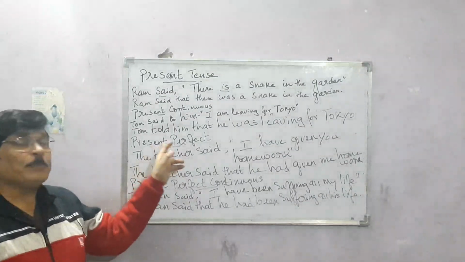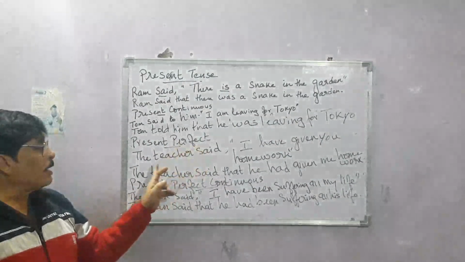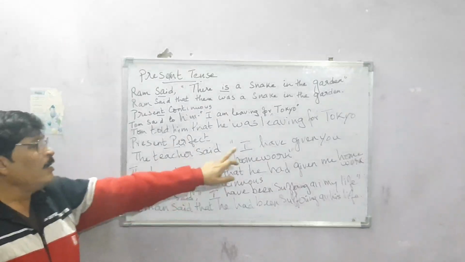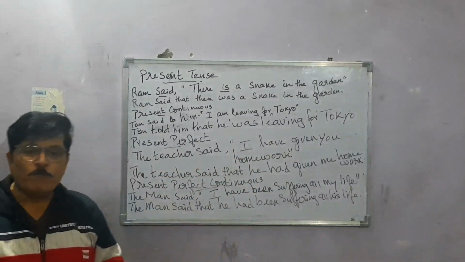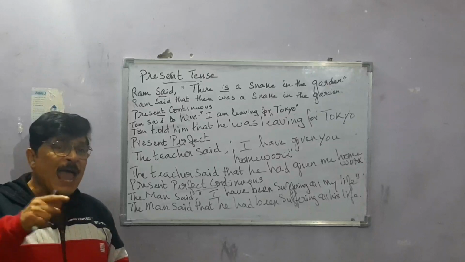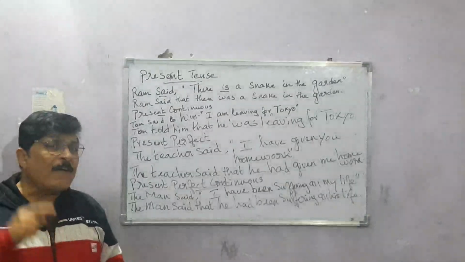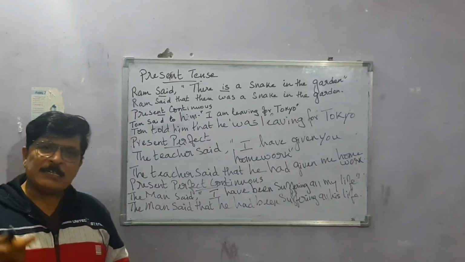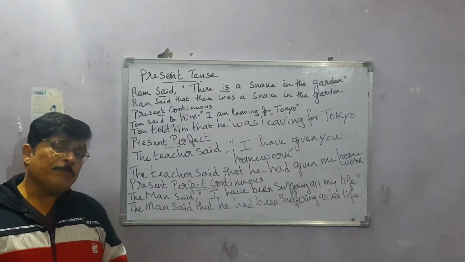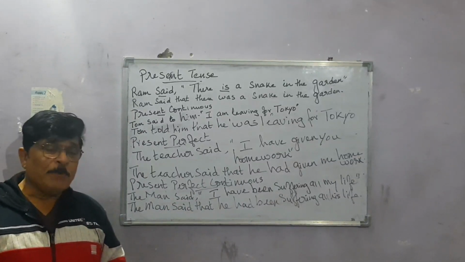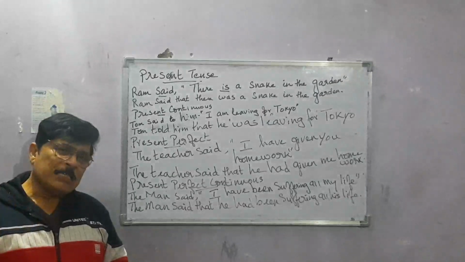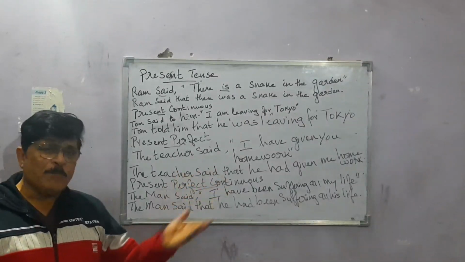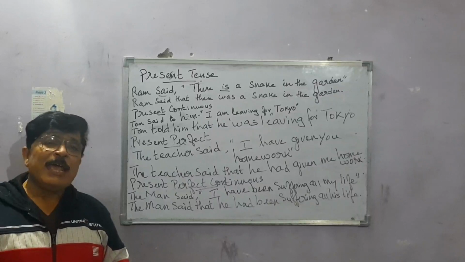Now the next one is present perfect tense. The reporting verb, the teacher said, "I have given you homework." Have given is present perfect tense. So what will the present perfect tense become? The present perfect tense will become past perfect tense, and the pronouns will change accordingly.